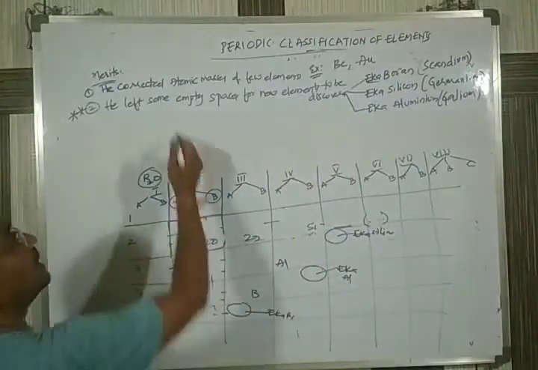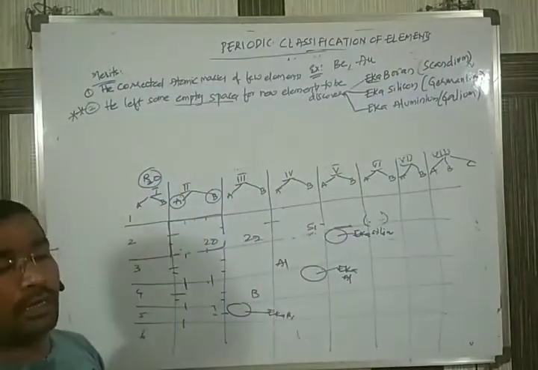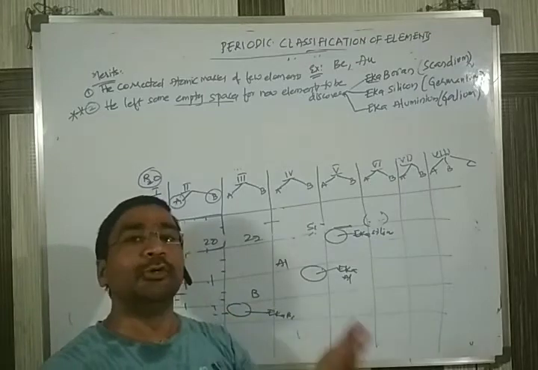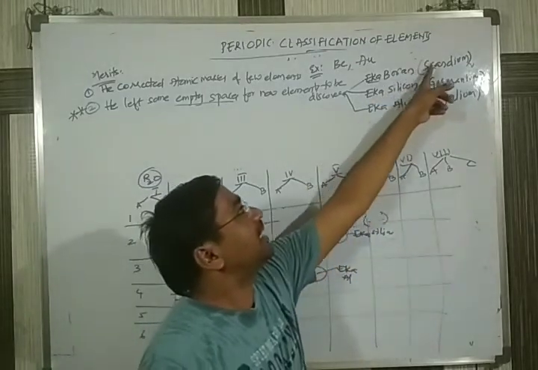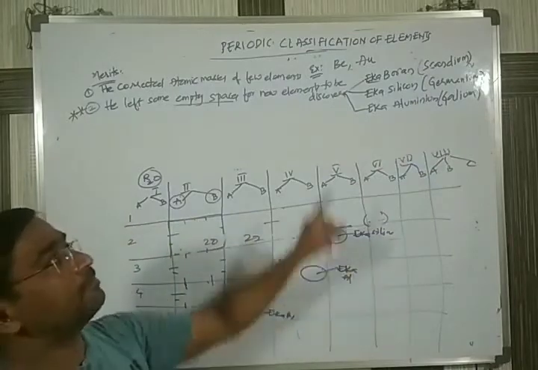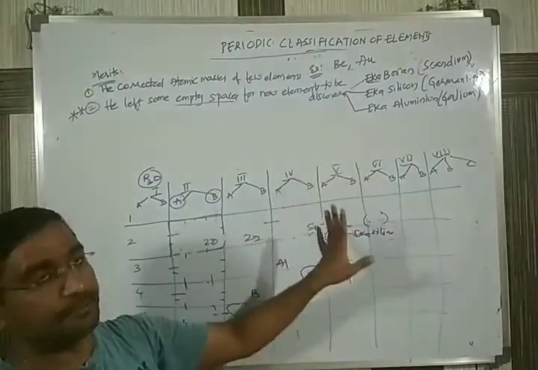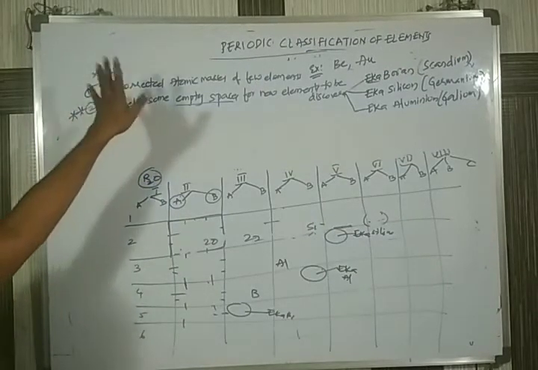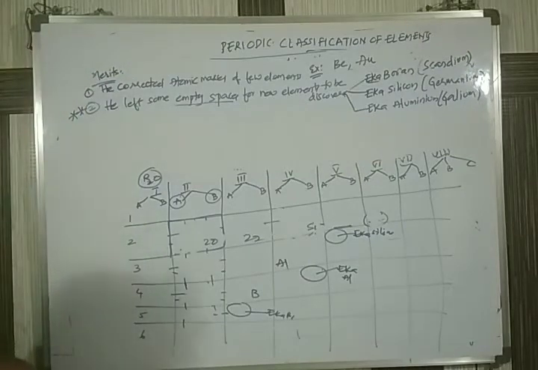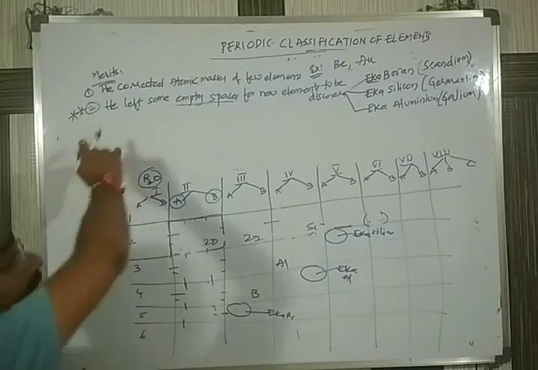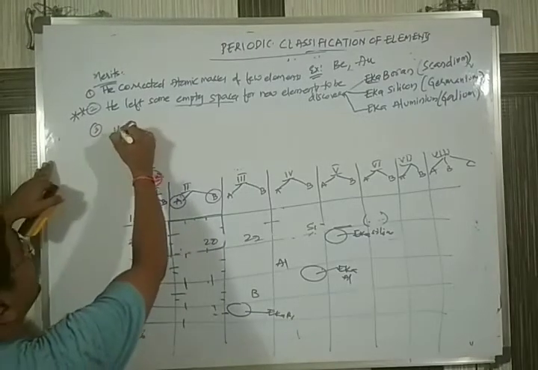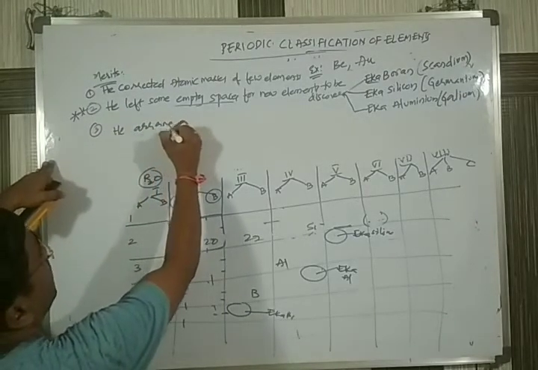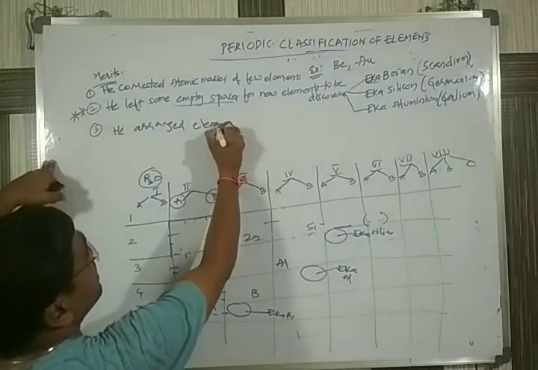So totally, whatever spaces he left, he gave the provision to arrange the new elements to be discovered. Perfectly, 3 elements occupied them: scandium, germanium, gallium. That was the second main advantage of Mendeleev's table. Next, the third one: he arranged elements.